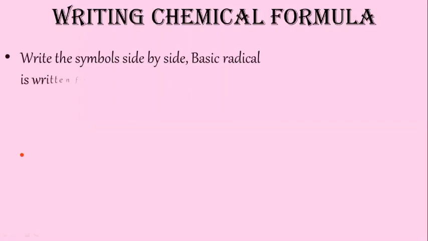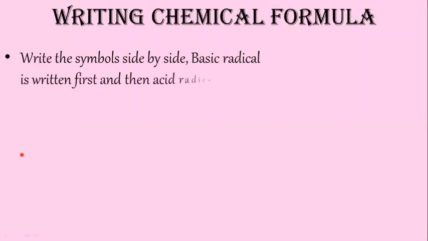Before writing chemical formulas, let me ask if you are having any doubt. Writing chemical formula. Okay. So in writing a formula, we have different steps.